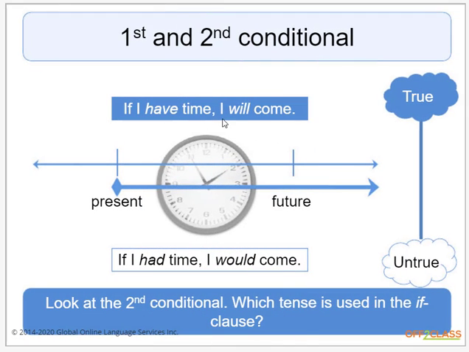So if I have time, I will come. If I had time, I would come. Notice the tense that we're using, right? Which tense are we using? The second conditional uses the past simple in the if clause, even though it's still referring to the present or future, right? If I had time, I would come. So that's a very important nuance to understand here.